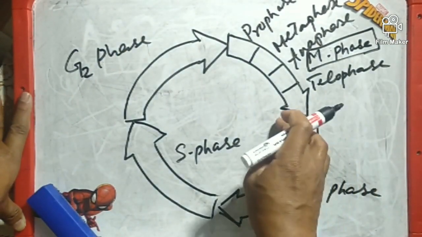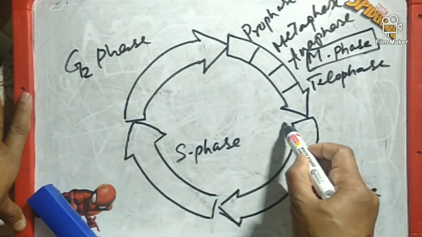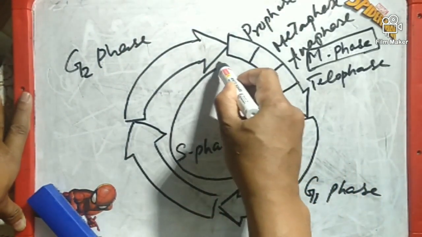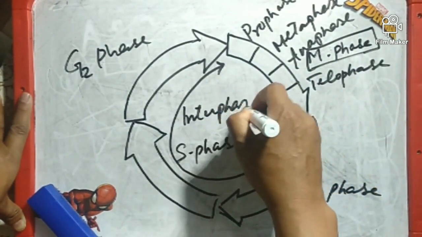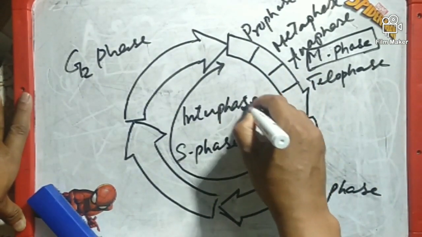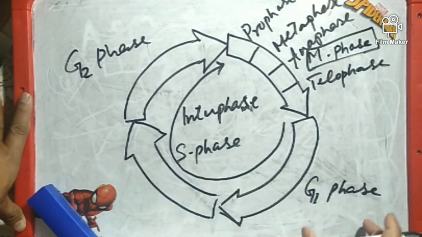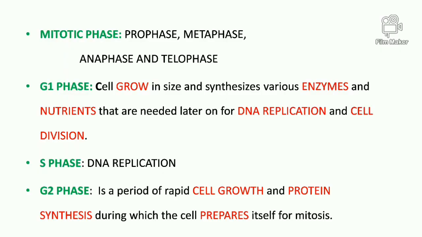And these three phases, that means G1, S and G2, these three together they are known as interphase. That means the interphase can be divided into three subphases, G1, S phase and G2 phase. During the mitotic phase, as I already have told, the cells will divide, and the division will take place in four phases, that is prophase, metaphase, anaphase and telophase. And following the M phase or mitotic phase, there is G1 phase.